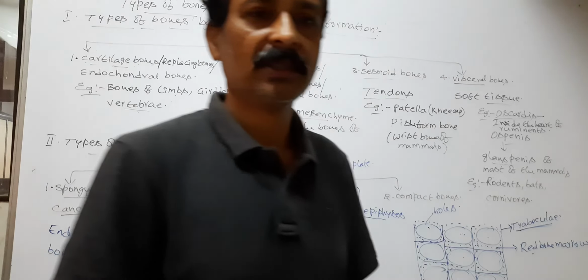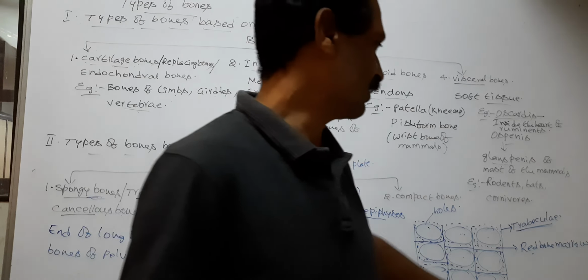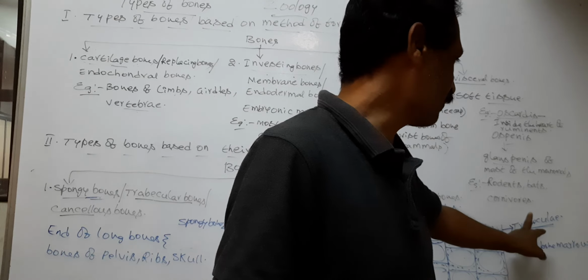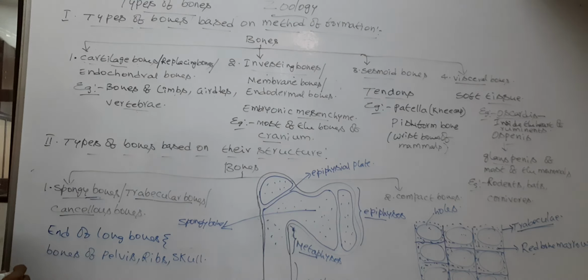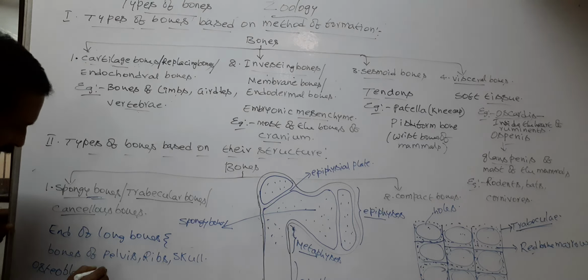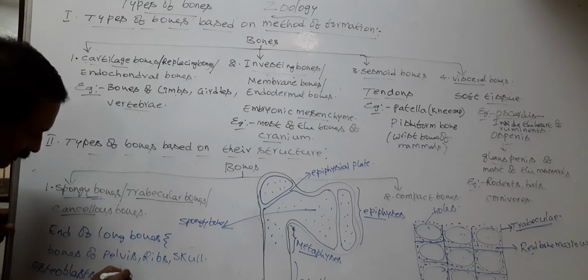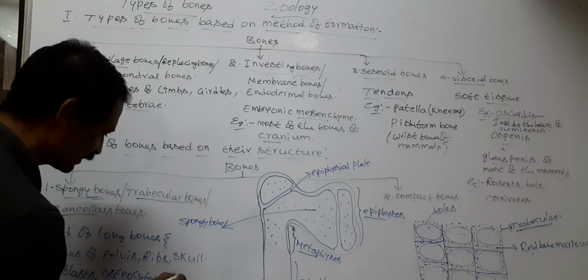Next, inside the trabeculae, three types of cells are present, namely osteoblast, osteocytes, and osteoclast.